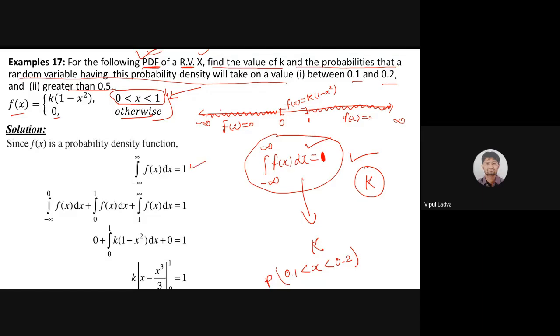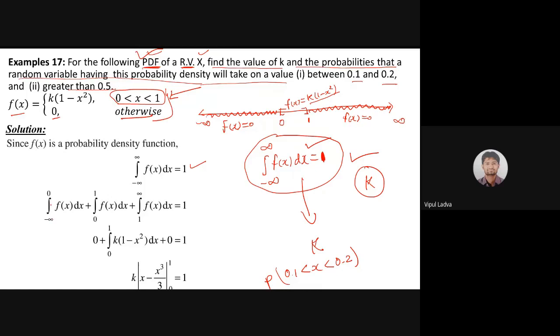Now, as I discussed in this particular sketch, I need to divide my limits, minus infinite to infinite, into 3 different parts. Minus infinite to 0, because for this part the function has a different nature, that is f of x equals 0. For 0 to 1, my function has the nature k times 1 minus x square, and for the rest, 1 to infinite, once again the function will be 0.